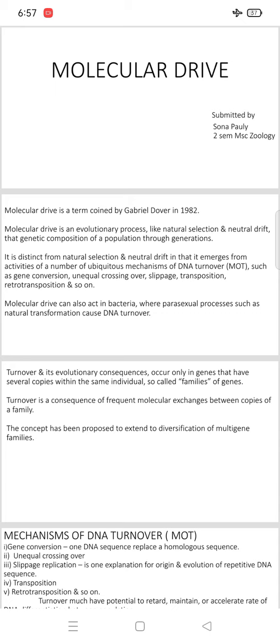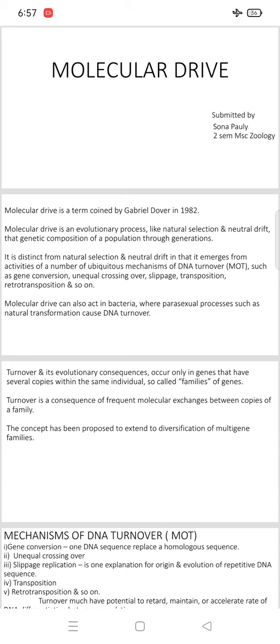Molecular drive can also act in bacteria, where parasexual processes such as natural transformation can cause DNA turnover. Molecular drive is also present in bacteria where parasexual processes such as natural transformation can cause DNA turnover.